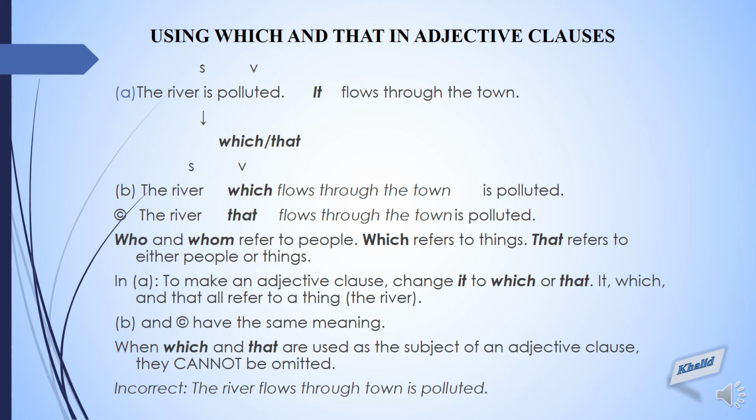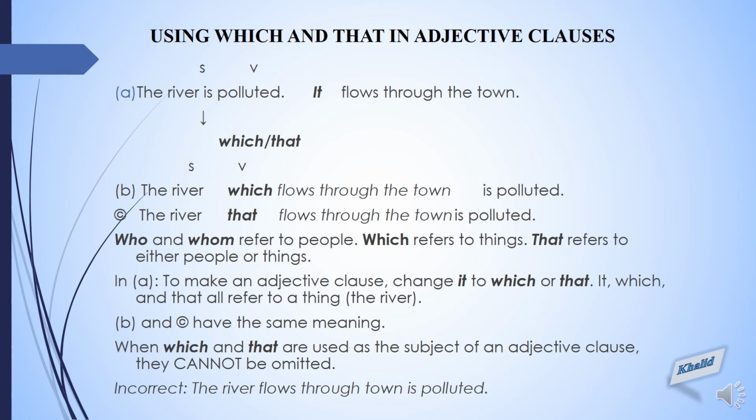To make an adjective clause, we have changed it to which or that. So when which and that are used as the subject of an adjective clause, they cannot be omitted. We cannot write this sentence like this: The river flows through town is polluted. No, it will be a wrong sentence. We will write the river which flows through the town is polluted.